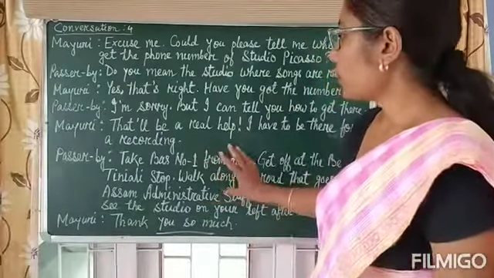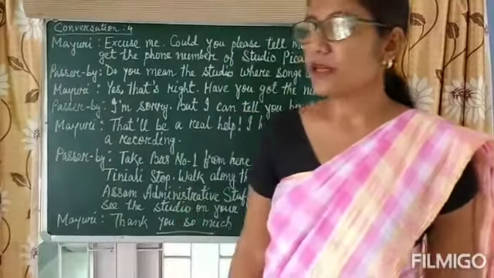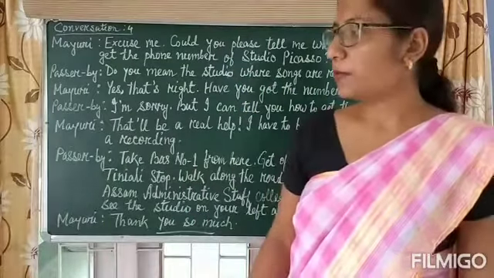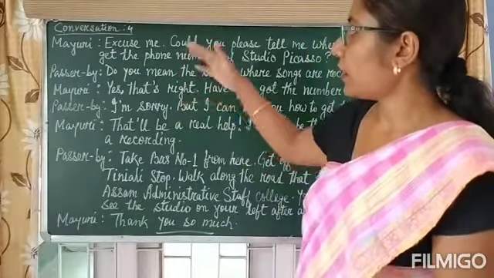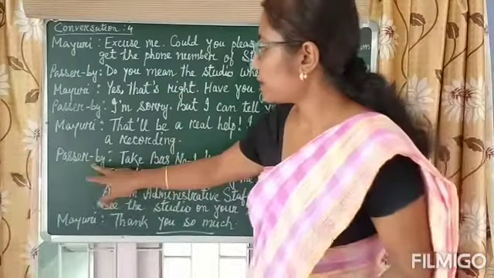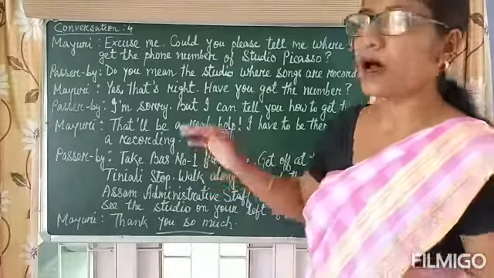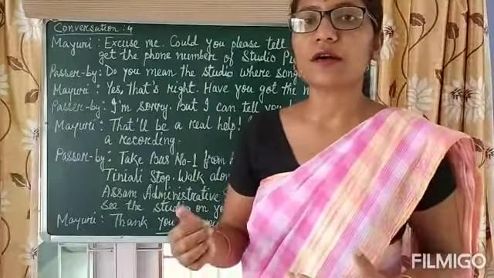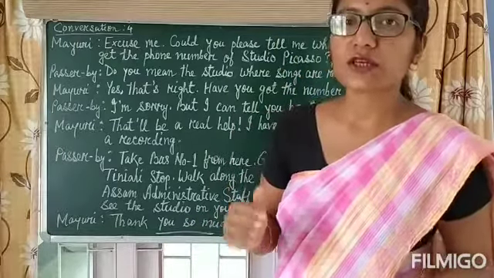And this was the conversation of describing the immediate neighborhood. And here describing means how they are having conversation, as well as they gave the description. The passerby described where the studio is located, how she can go there, which number bus she should take, which way she should go.